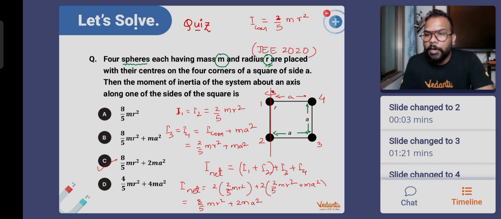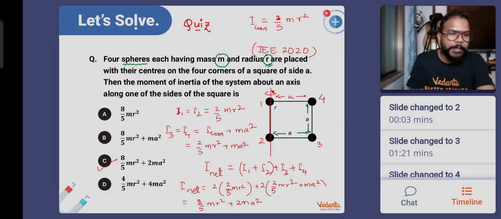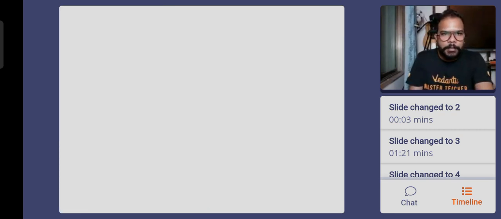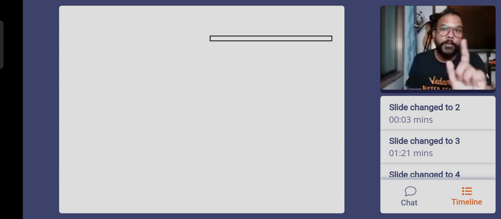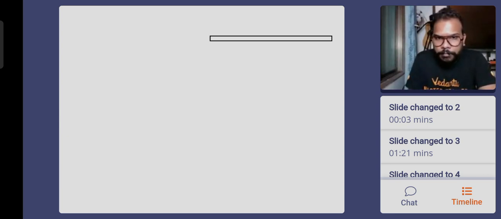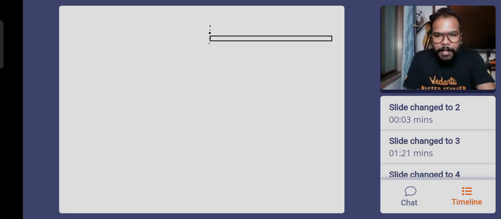Okay, Ansh ने बोला a thin bar of length L has a mass per unit length lambda that increases linearly with distance and total mass. Center of mass. So Ansh, let me unmute you. Ansh, your microphone is not working, so no problem. So Ansh, hope you remember the derivation of the center of mass of the rod, the uniform rod. Now I'll just give you the idea how it will be done. Then you'll be able to do it by yourself also.